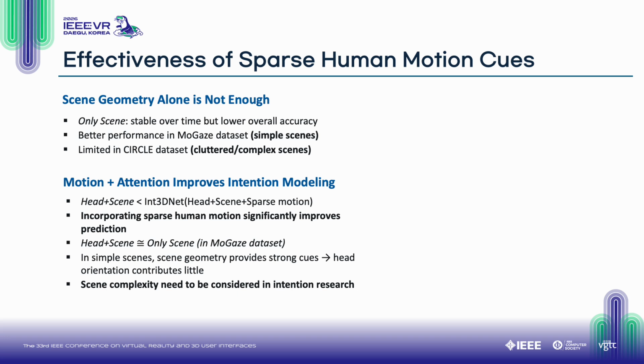intention. From the comparison between the head-plus-scene baseline and Int3DNet, we can see that combining motion and attention cues significantly improves performance. This highlights the effectiveness of incorporating sparse human motion cues for intention prediction.